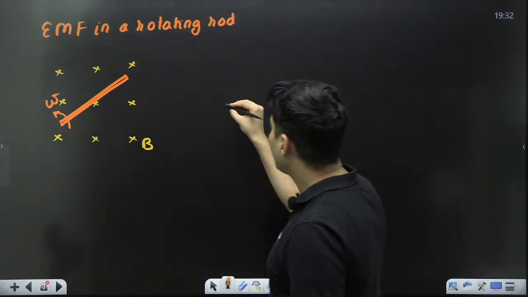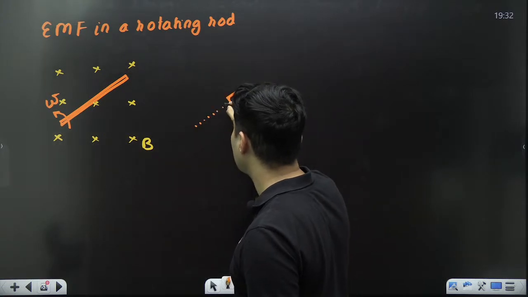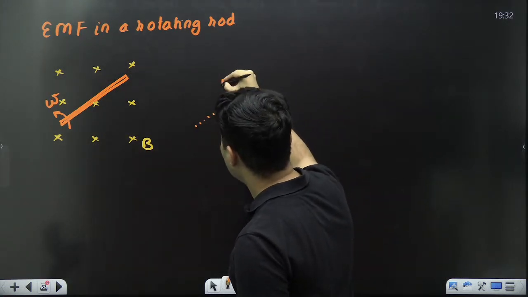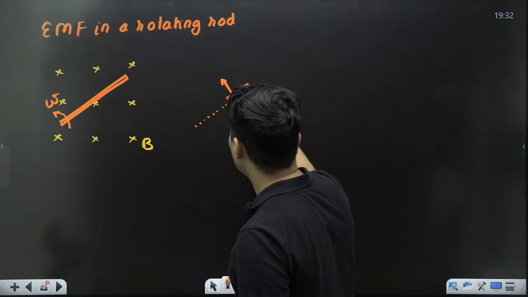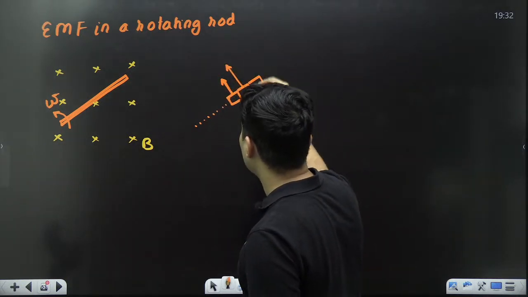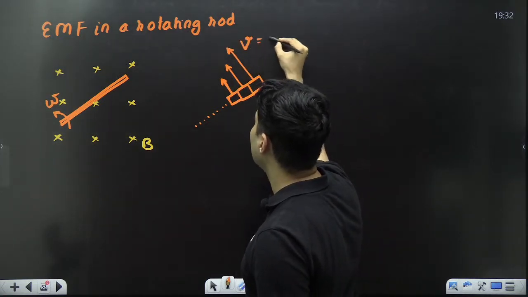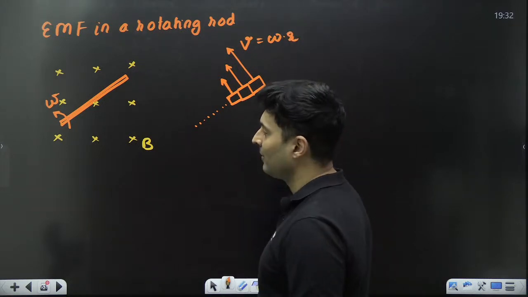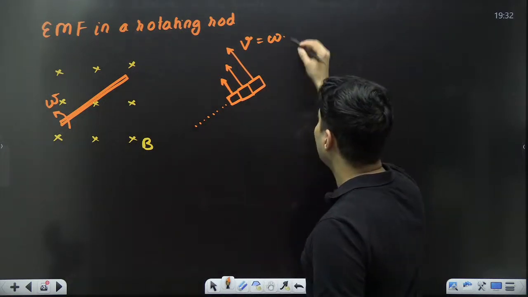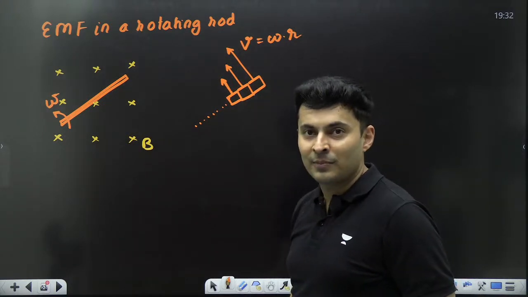So if you take any small part of the rod which is at some distance from the center, it will have some velocity. If you take the next part of the rod, it will have some more velocity. If you take the next part, it will have even more velocity. How do I know that? Because velocity is omega into r. More the distance from the center, more is the tangential speed.